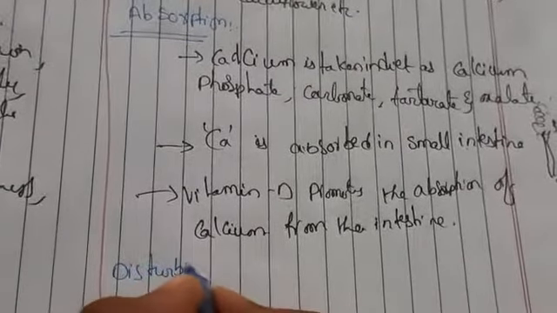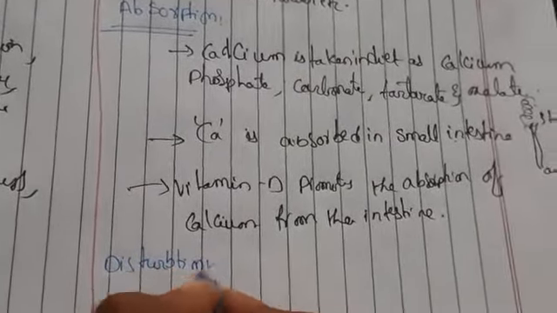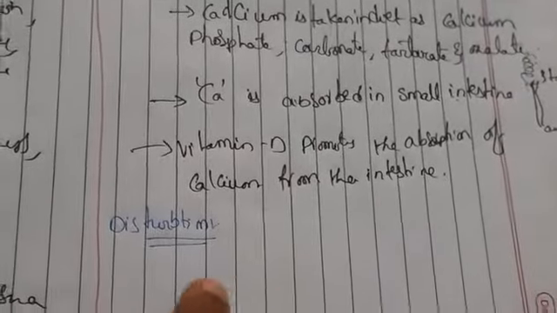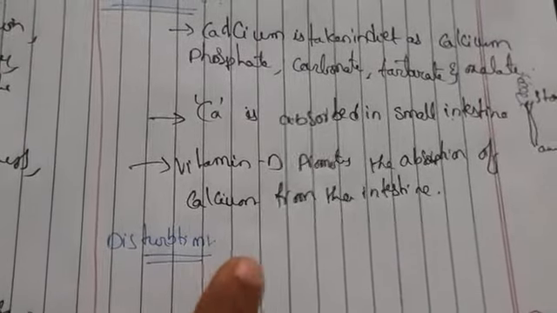Then how is it distributed in our body? Generally calcium is the most abundant metal found in the body. Calcium and phosphorus are the most important non-protein building materials.